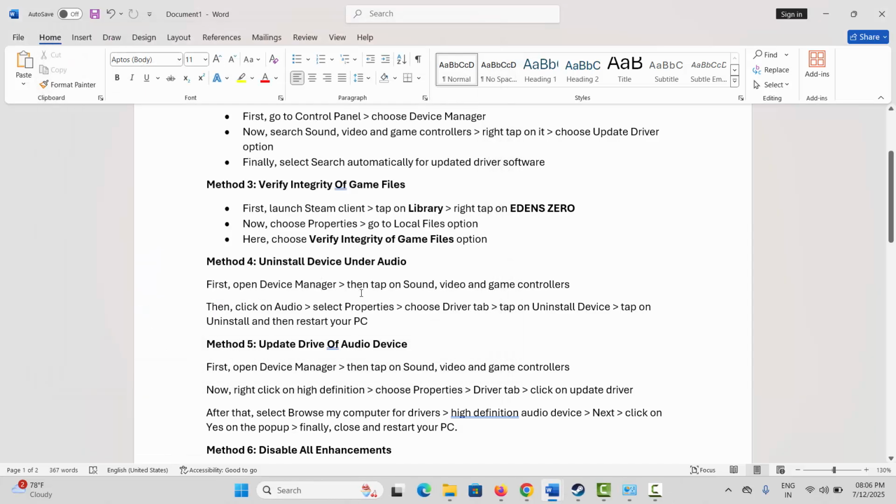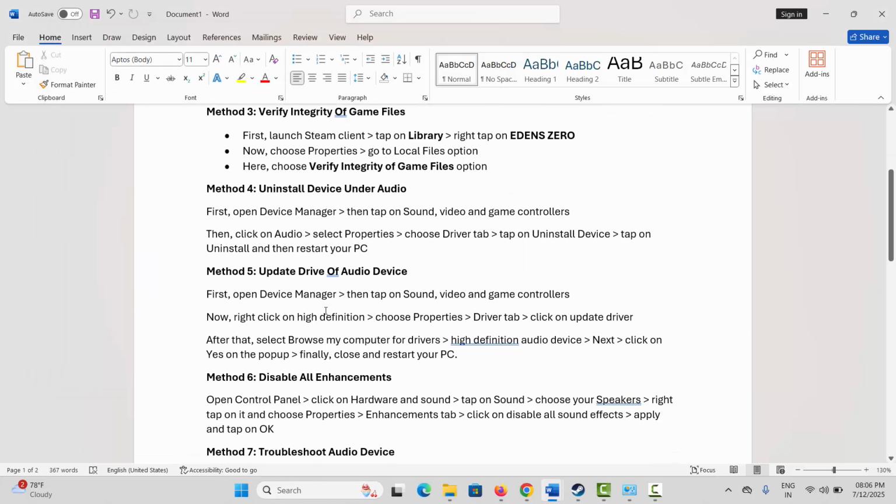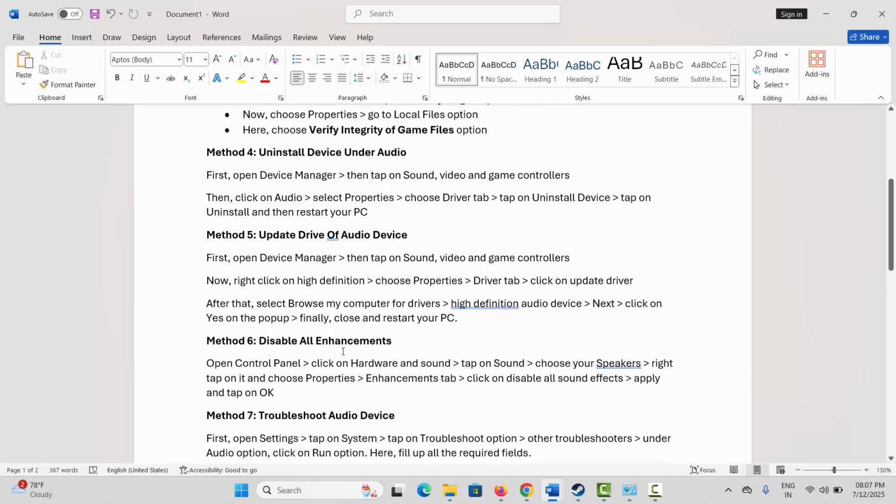After that, update drivers of audio device. So what you have to do is open device manager and then click on sound, video and game controllers, right click on high definition, then properties, driver check and then click on update driver.